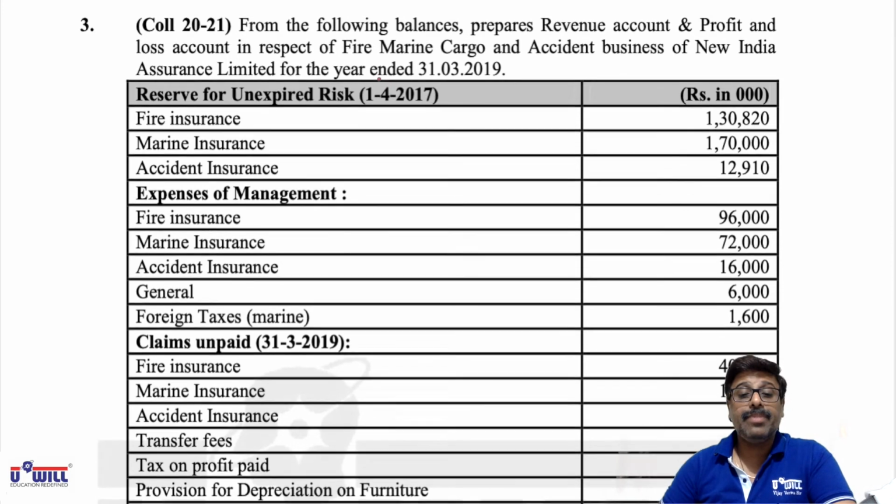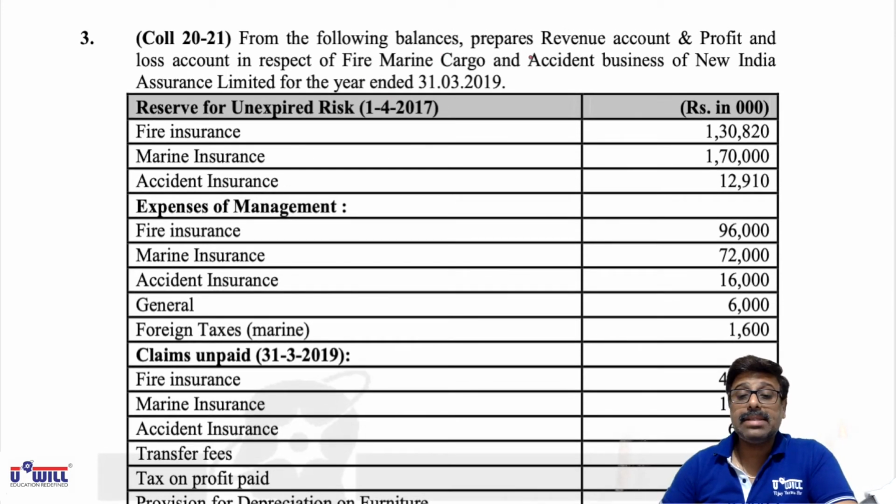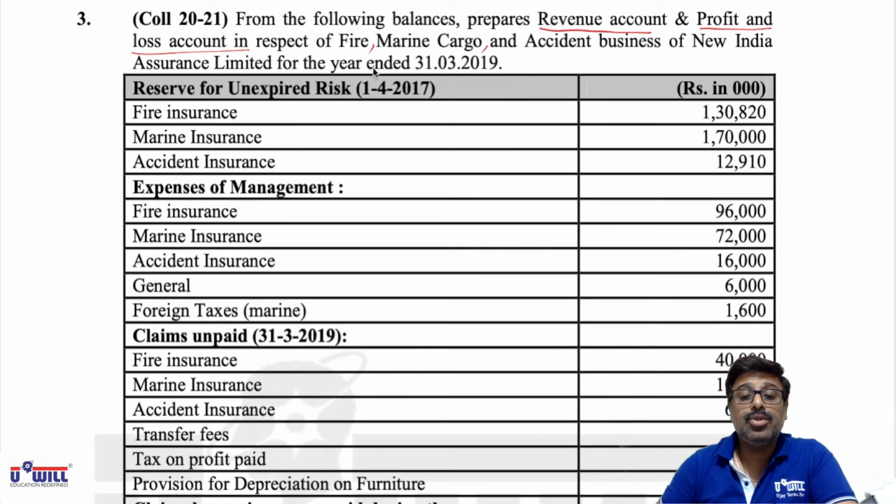Be attentive everyone. From the following balances, prepare revenue account and profit and loss account in respect of fire, marine and cargo and accident. Fire, marine, cargo is one word. Marine, cargo and accident business of New India Insurance Company for the year ended 31/3/2019. So we will be making 3 columns over here: fire column, marine column and accident column.